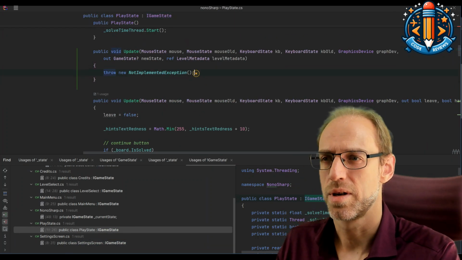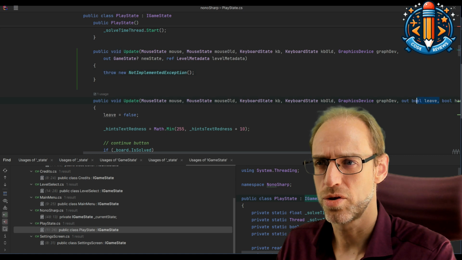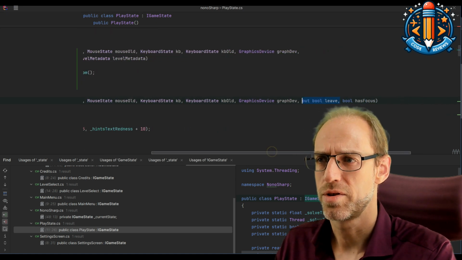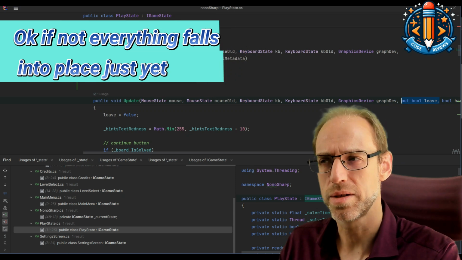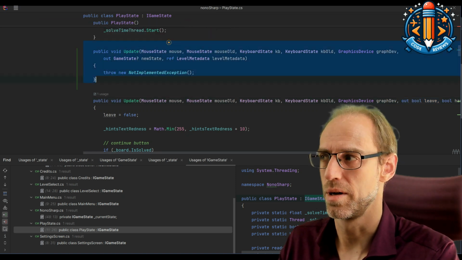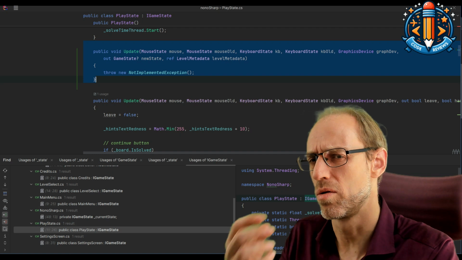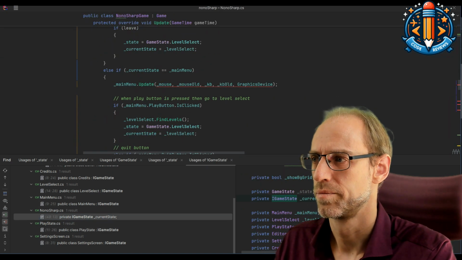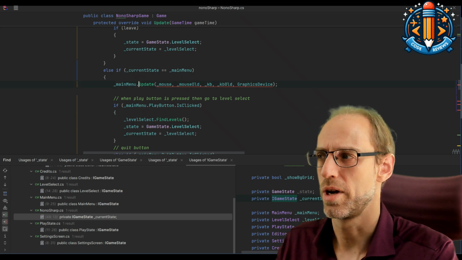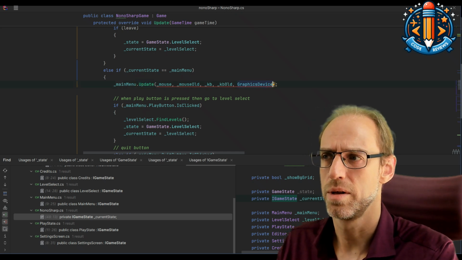You notice that for some, we have a really different structure. We don't have this game state out and we have this leave. Maybe we don't know what to do with that yet, so you can just leave it and implement this method because we're not yet really calling this interface method. It doesn't matter at this point. And of course we have to change the initial calls as well.